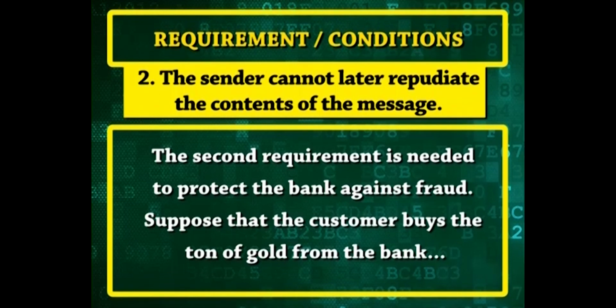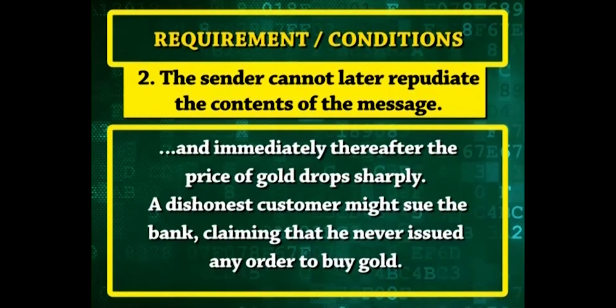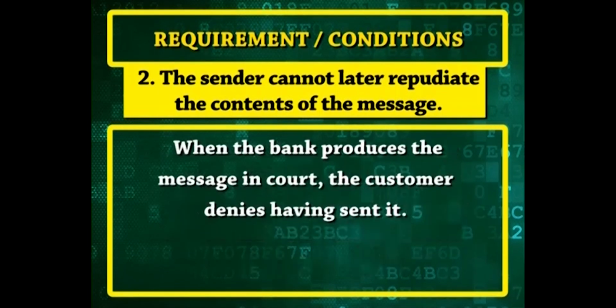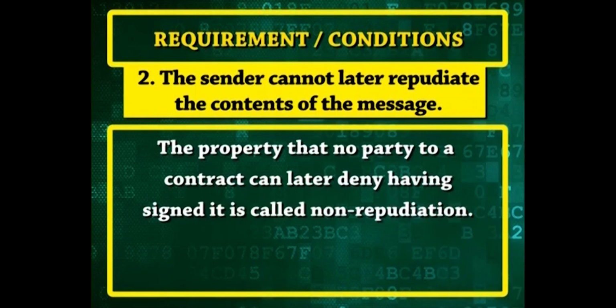Suppose that the customer buys the ton of gold from the bank and immediately thereafter the price of gold drops sharply. A dishonest customer might sue the bank claiming that he never issued any order to buy gold. When the bank produces the message in court, the customer denies having sent it. The property that no party to a contract can later deny having signed it is called non repudiation.